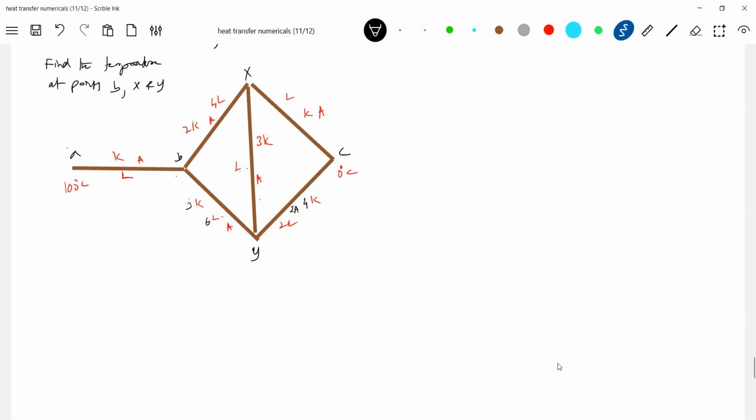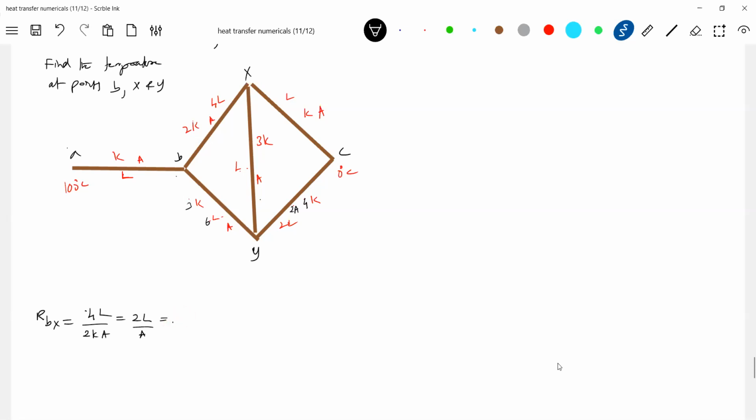Check it now. Okay, we'll do one thing. First, we'll calculate the resistance of all the parts. Resistance of the rod BX: how much is it? 4L by 2Ka, which is 2L by Ka. Let me call this some R.